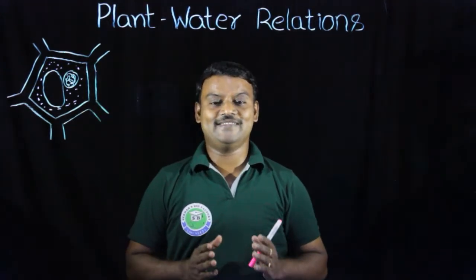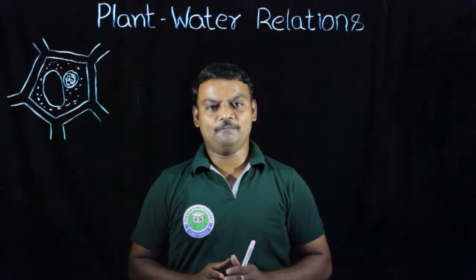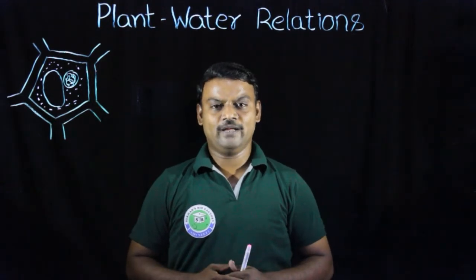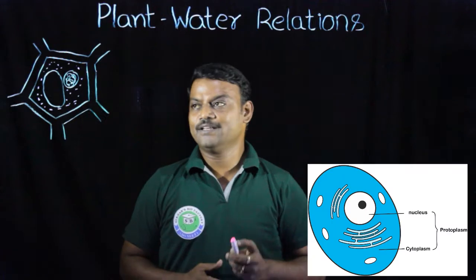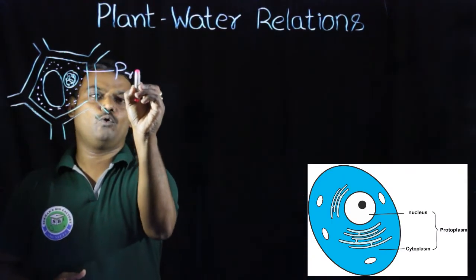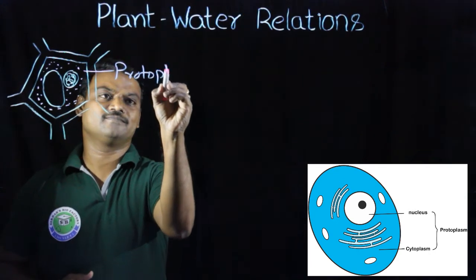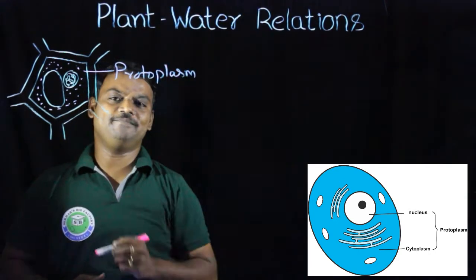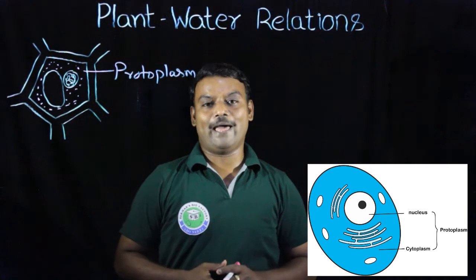the plant cell is surrounded by a cell wall and plasma membrane, and inside, the cell is filled with protoplasm.